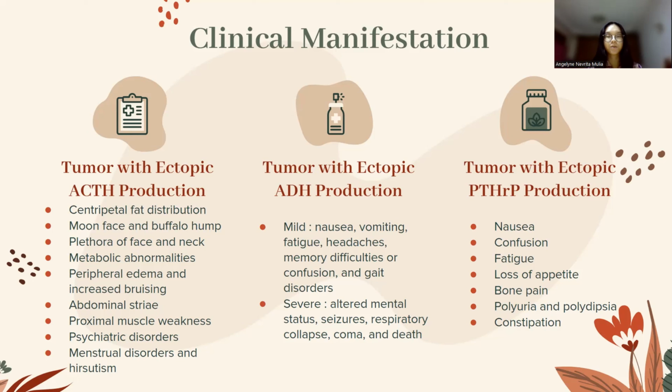The mild symptoms are nausea, vomiting, fatigue, headache, memory difficulties or confusion, and gait disorders, while the severe symptoms are altered mental status, seizures, respiratory collapse, coma, and death. Next is tumor with ectopic parathyroid hormone-related protein productions. The clinical manifestations are nausea, confusion, fatigue, loss of appetite, bone pain, polyuria and polydipsia, and constipation.